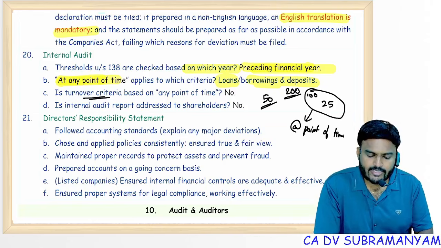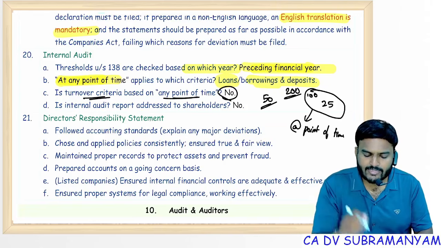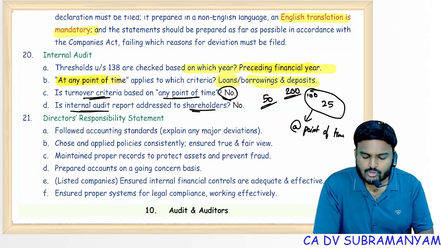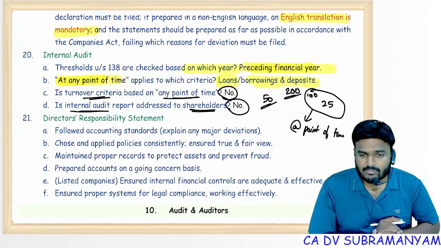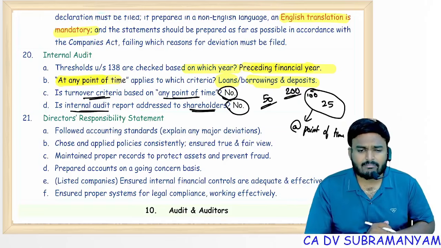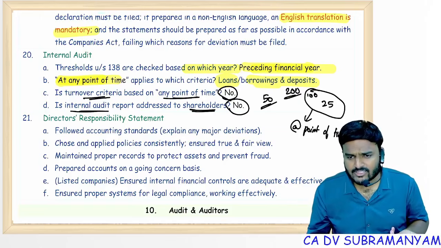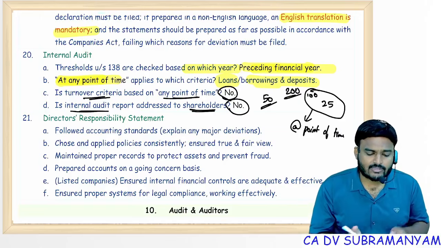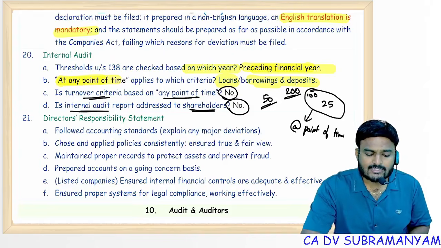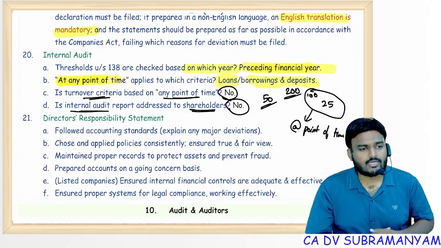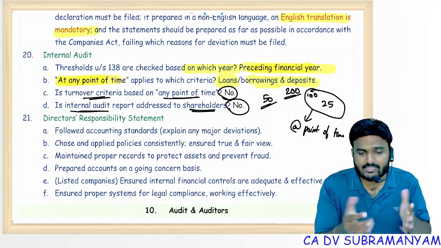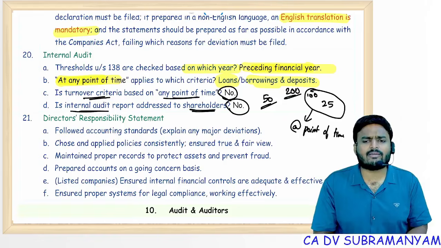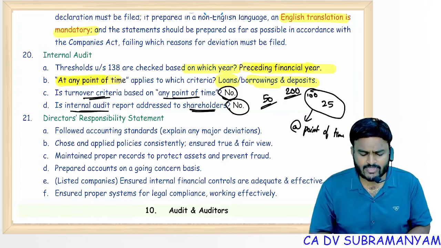Is turnover criteria based on at any point of time? No, it's a year end. Internal audit report addressed to the shareholders? No, internal audit report is addressed to the board of directors. See, remember, internal auditor can be employee, can be practicing professional. Scope of internal audit will be fixed by internal auditor and management. Management and internal auditor will decide the scope. If audit committee is there, audit committee. If no audit committee, board of directors.